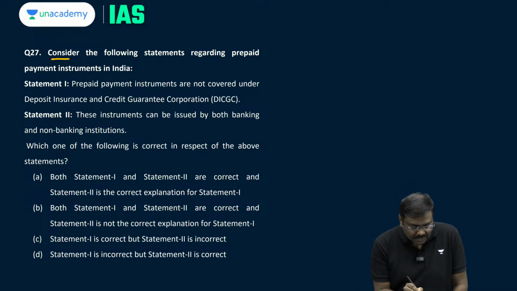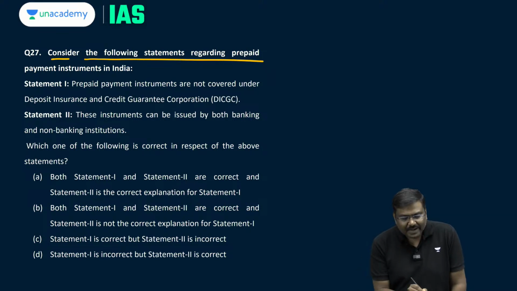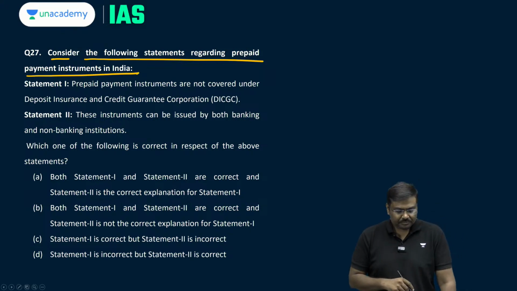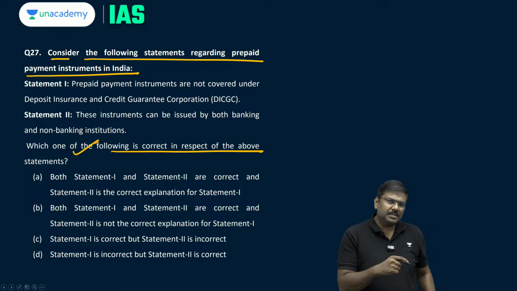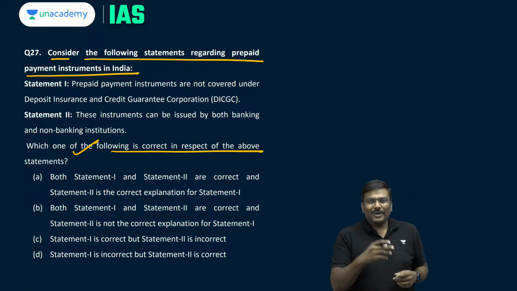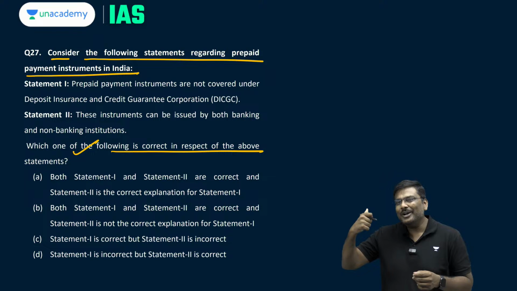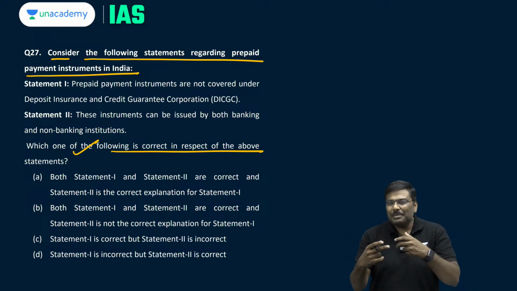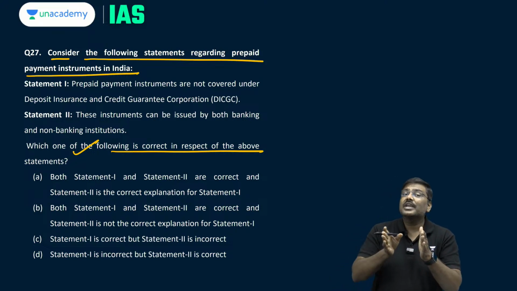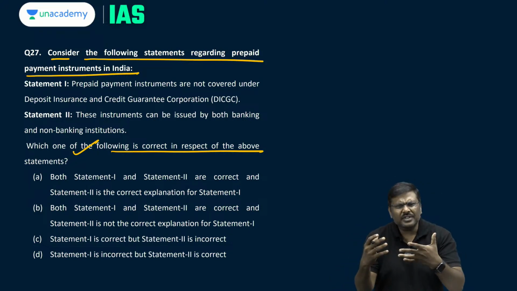27. Consider the following statements regarding the prepaid instruments in India. Basically, which one of the following is correct in respect of the above statements? 2 statements are given. You will have to look at both of the statements. According to the new pattern of UPSC, this question has been provided. Then you will have to find out whether both the statements are correct or one of them is correct.